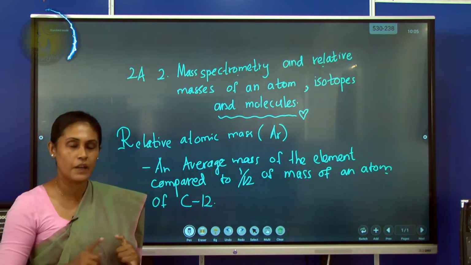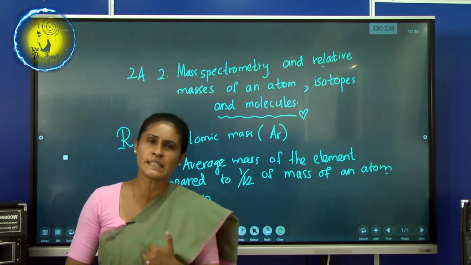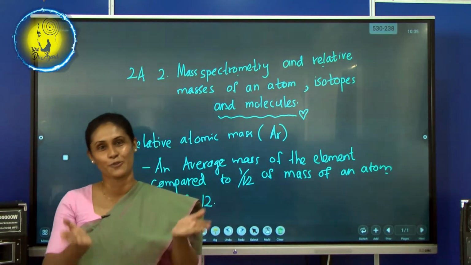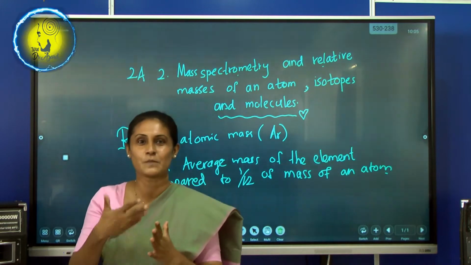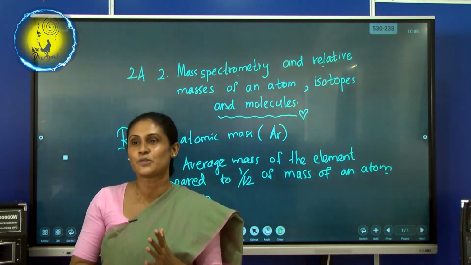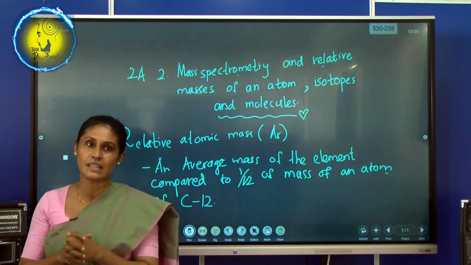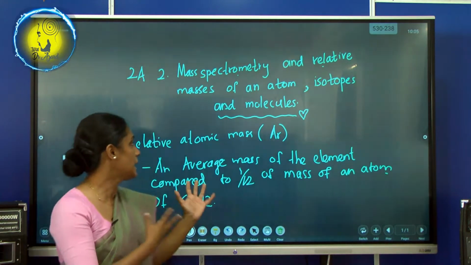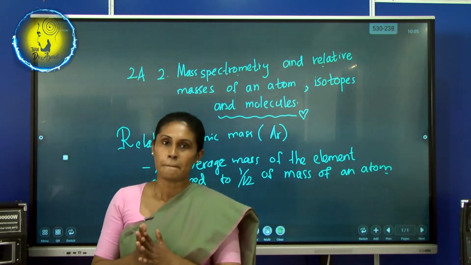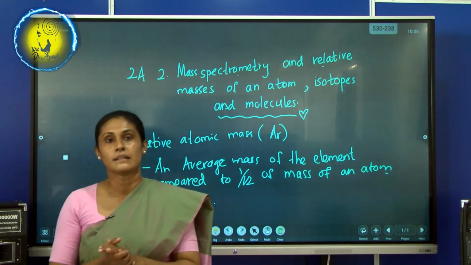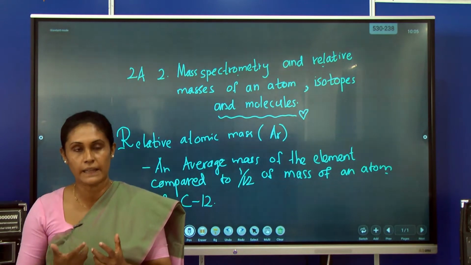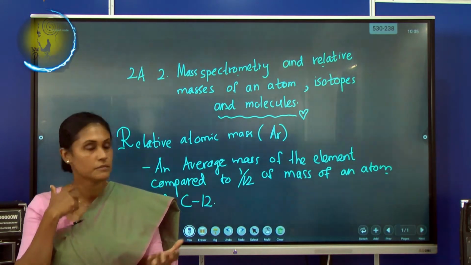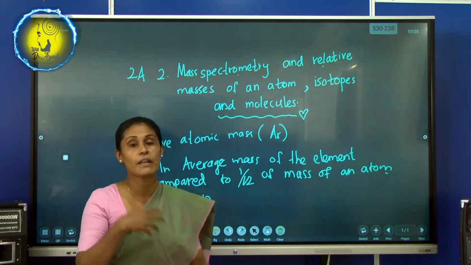In the 19th century, I'm not going to take you to the past, but I want to explain the real situation. The scientists who were eager to know about these elements and atoms gave a value of an atom's mass relatively.